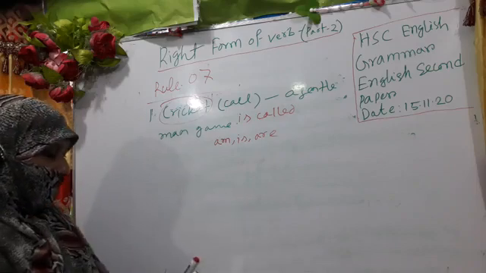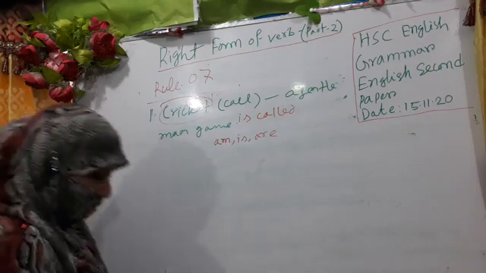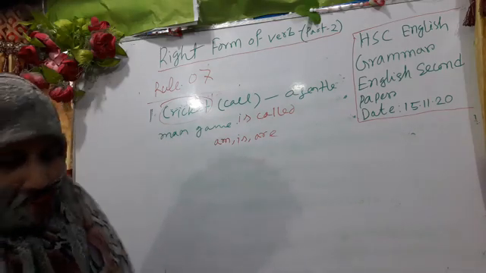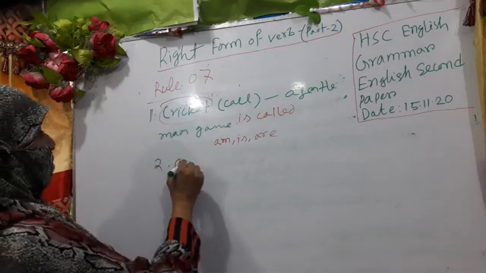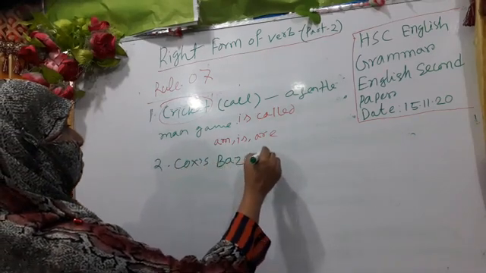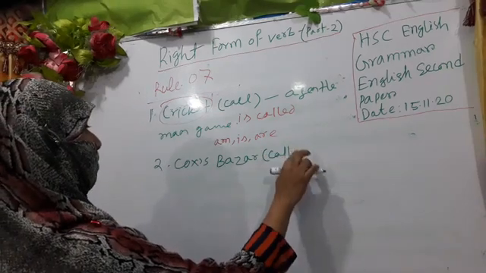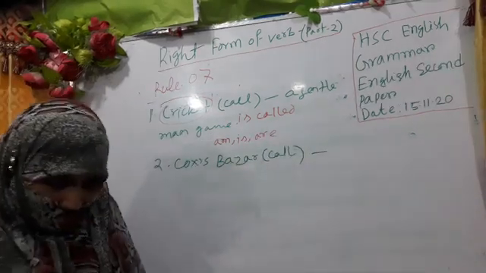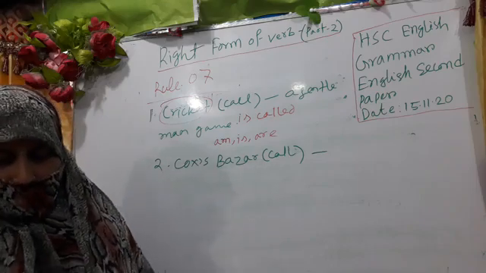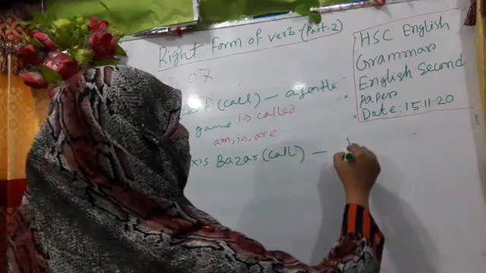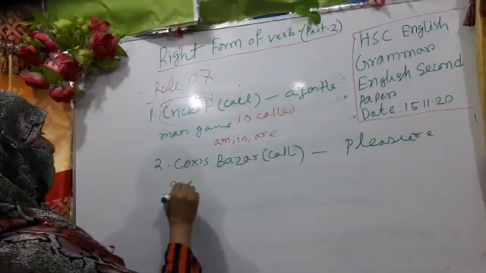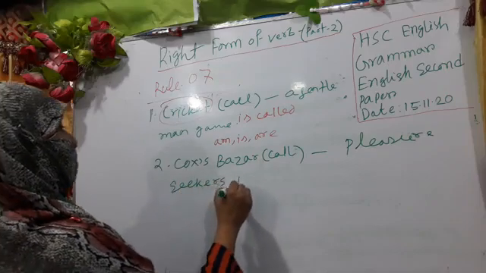Okay, my dear learners, then comes example 2: Cox's Bazar call pleasure seekers paradise.